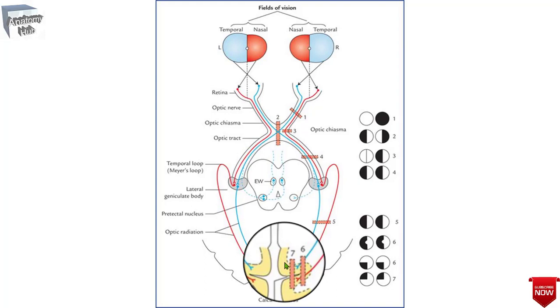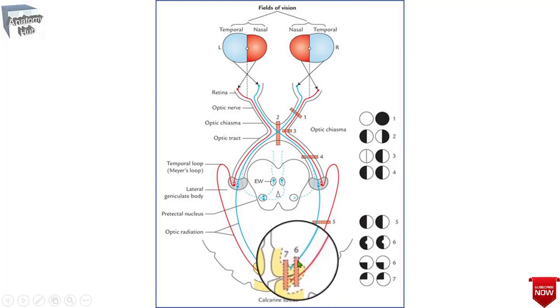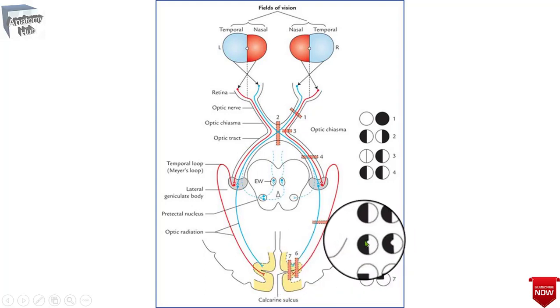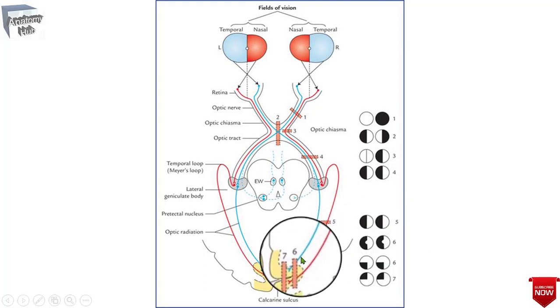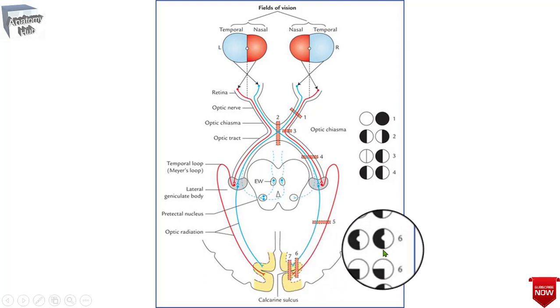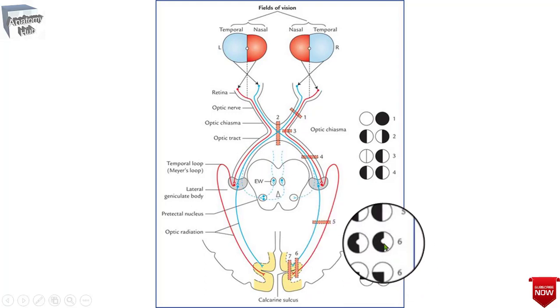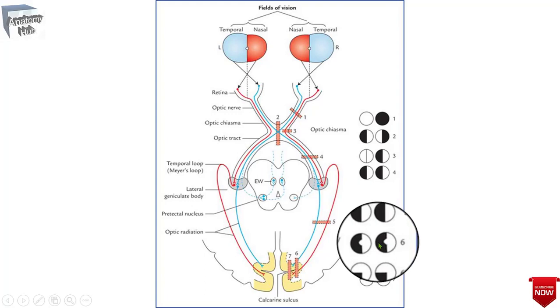So if you find the lesion over here at the most anterior part of the visual cortex, then there will be an opposite side monocular lesion that spares the macular region in the opposite half of the visual field. This type of lesion in the visual cortex produces blindness in the opposite half of the field of vision, that is the homonymous hemianopia with sparing of the macular vision.